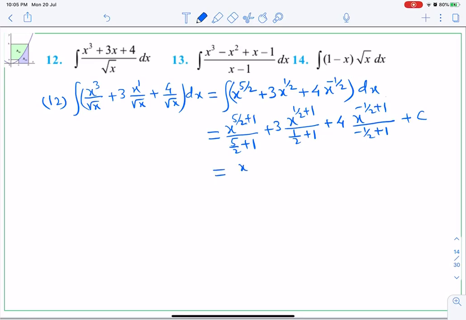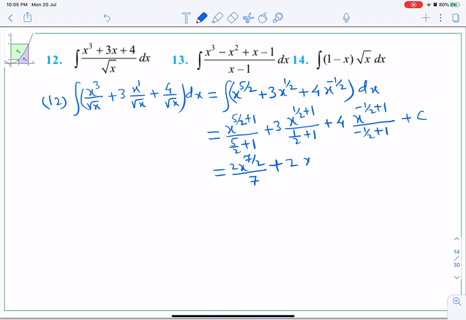So final answer, x to the power 7 by 2 upon 7 by 2. So it will be 2 by 7, because the fraction in the denominator will be like this. Then plus x to the power half plus 1, 3 by 2. In the denominator 3 by 2, which will be 2 by 3. 3 will get cancelled.